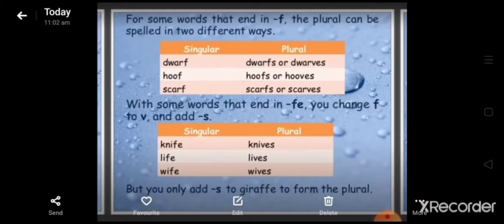With some words that end in FE, you change F to V and add S. Here you can see the examples given. Singular knife becomes knives. Life becomes lives. And wife becomes wives. Because it ends with FE. But you only add S to giraffe to form the plural. Always remember this, so you will never get confused.